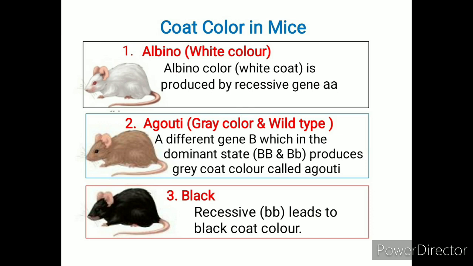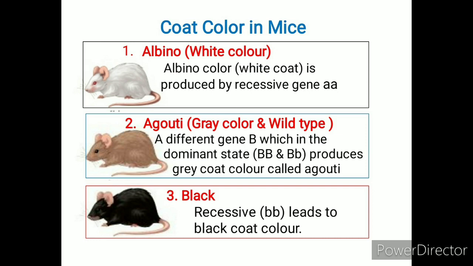In case of mice, various types of epistatic interactions have been reported. The most interesting case is recessive epistasis in coat colors. The common house mouse occurs in a number of coat colors, for example albino, agouti and black. In mice, albino white coat is produced by a recessive gene small a.